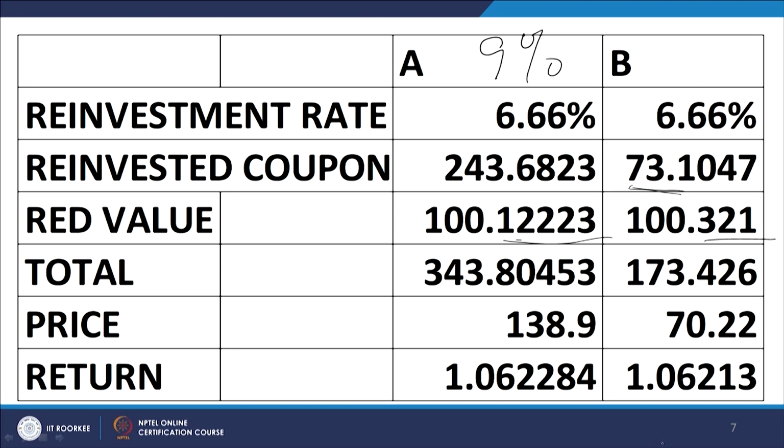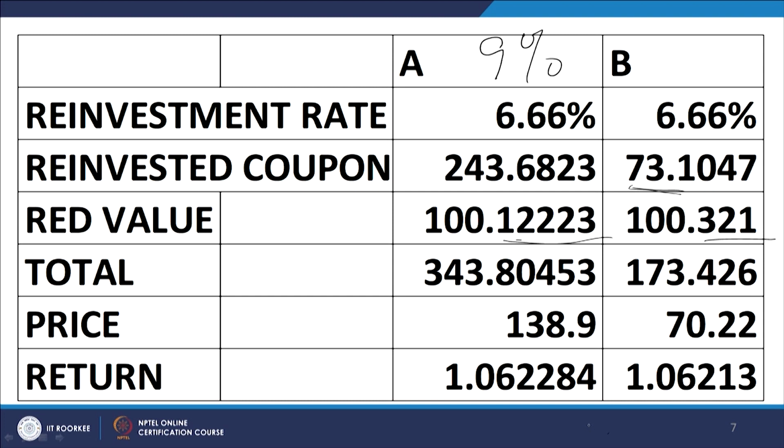So, we need to work out the total cash flows per rupee of investment, per unit of money of investment. Please note, the investments are different, and because the investments are different, the total cash flows need to be normalized with respect to the investments.